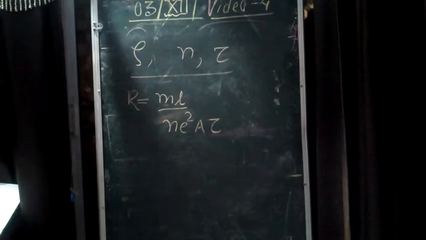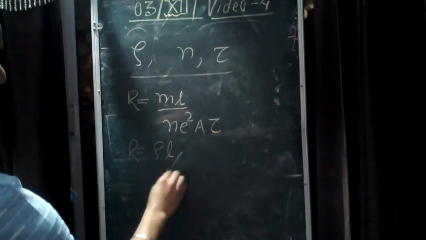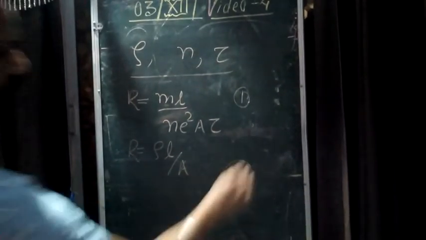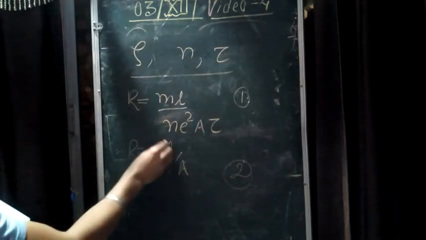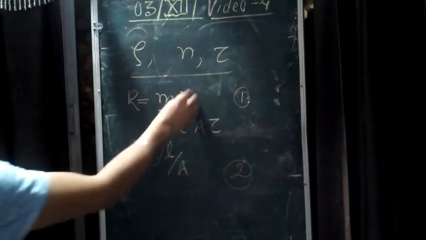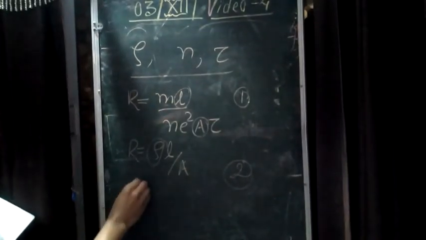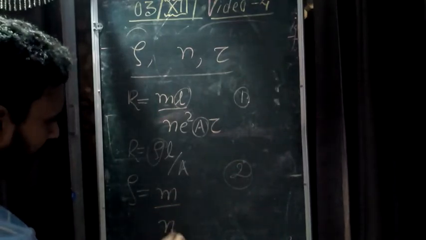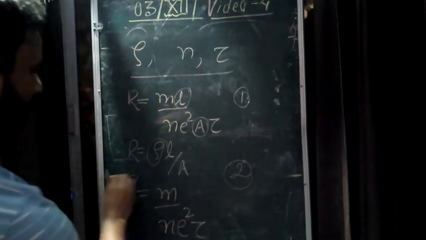Now we know that R is equal to rho L by A. Now this is 1 and this is 2. If we compare these two, L as it is, A as it is. It means that the value of resistivity comes m upon ne square tau. Very important term.